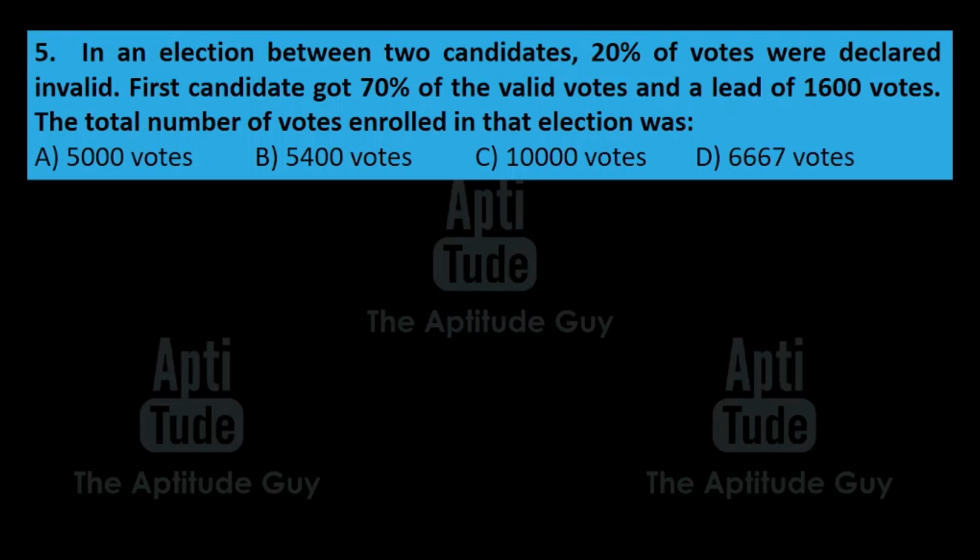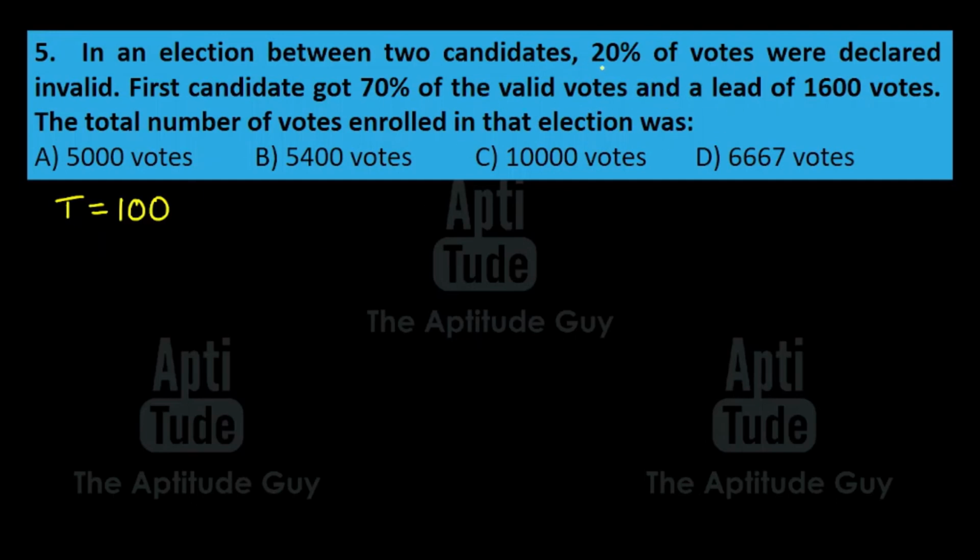Alright, let's solve the question. In an election between two candidates, 20% of votes were declared invalid. First candidate got 70% of the valid votes and a lead of 1600 votes. The total number of votes was how much? That is the question. All right, let's do it. Let's start with everybody's best friend, that is 100. We'll assume that the total number of votes is 100. Now, everything that is happening over here will happen to 100.